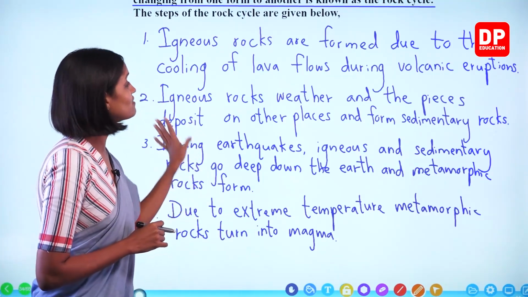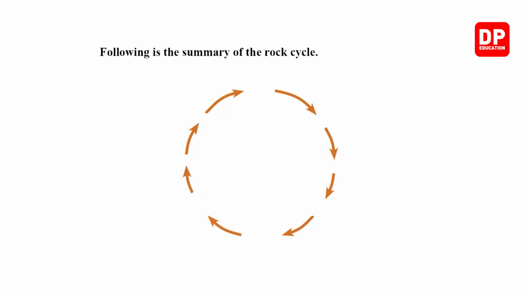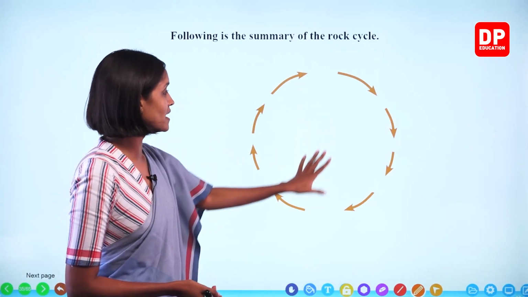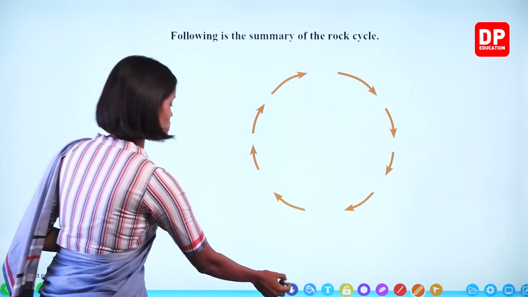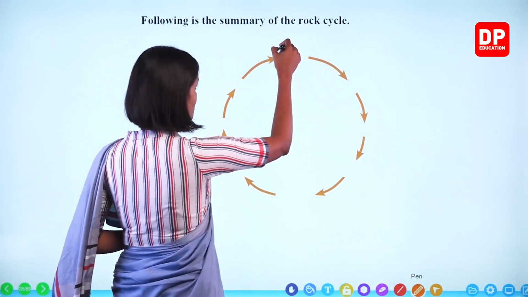Okay, we can write it in a cyclic way. Right, so following is the summary of the rock cycle. Like a cyclic process, we can write it. I will show you how to write. We will start with one place. Here I will start with magma.